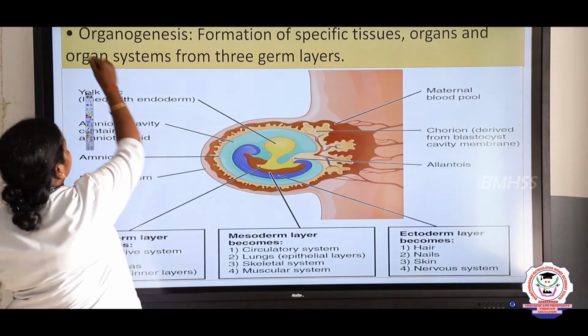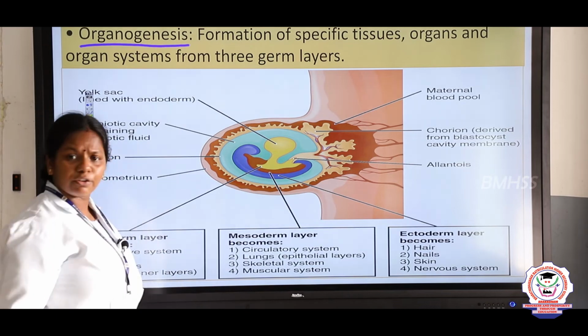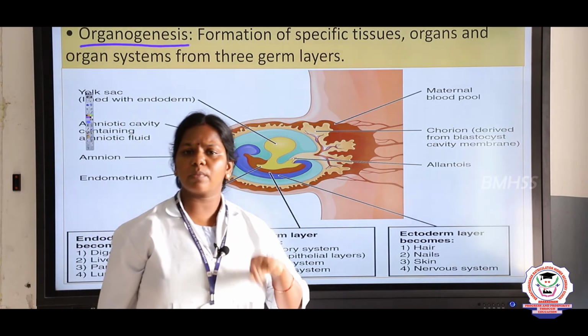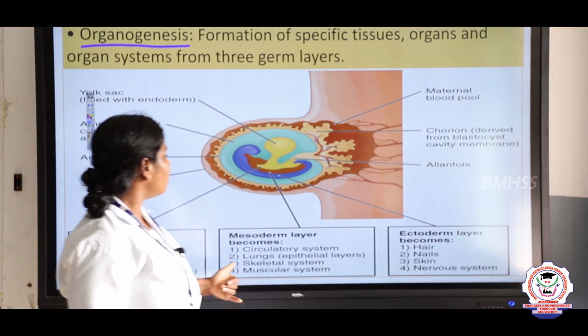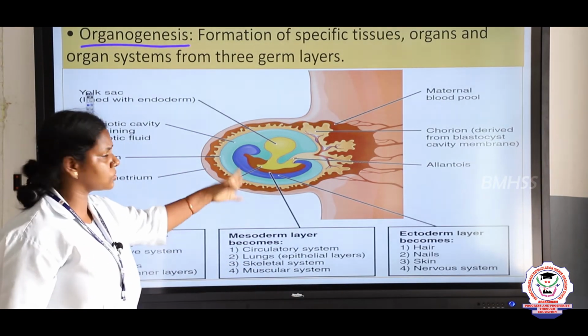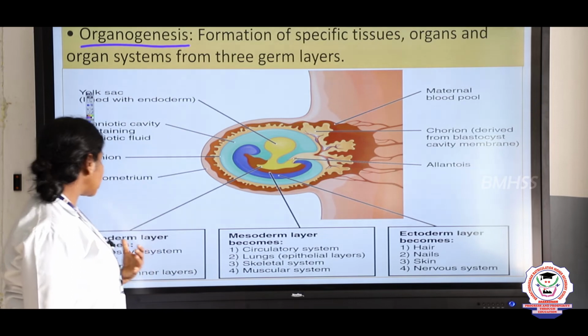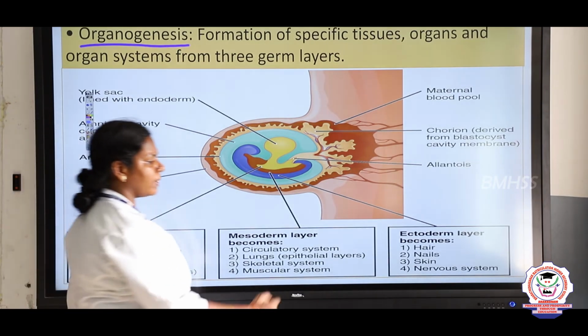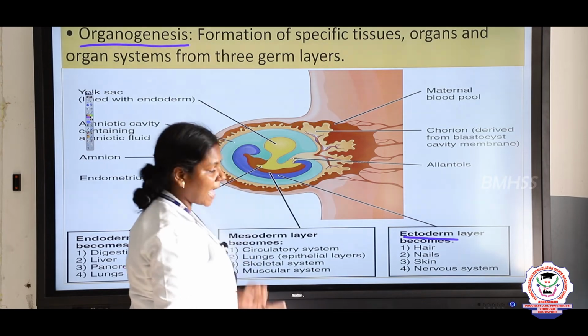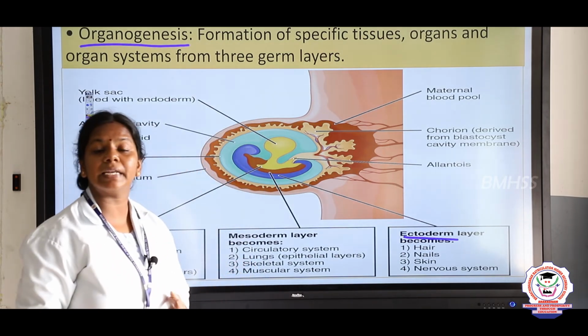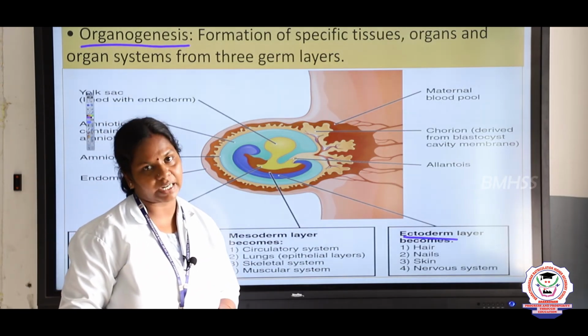Next one is organogenesis. Organogenesis means formation of organs. We saw three germ layers, what are they? Ectoderm, endoderm and mesoderm. Now what happens? The organs start to develop, right? So ectoderm, right? First one, ectoderm, what does it become, children? Ectoderm derivatives form the hairs, nails, skin and nervous system of the child.